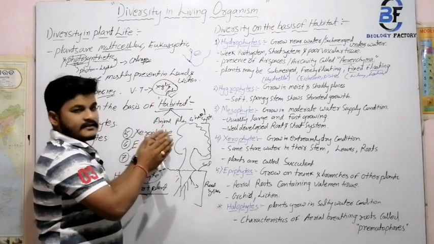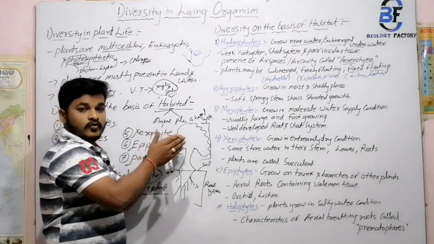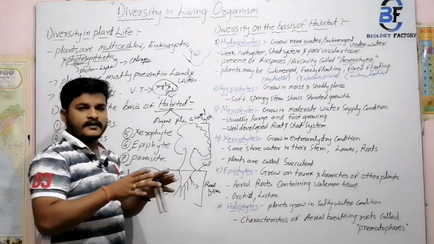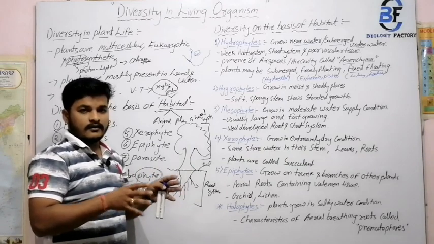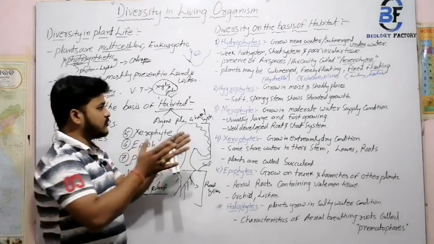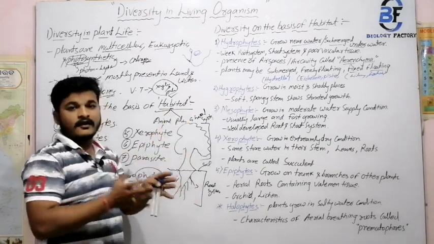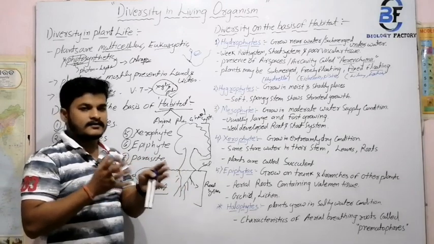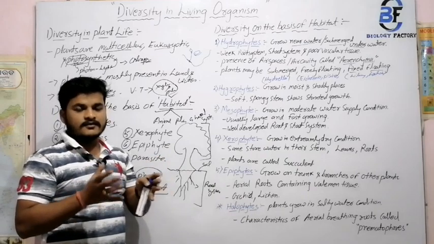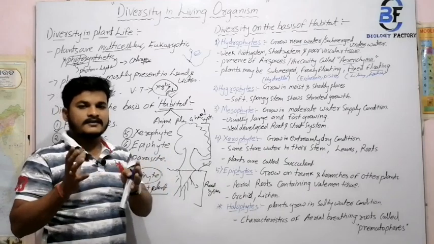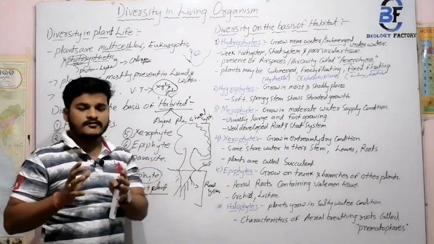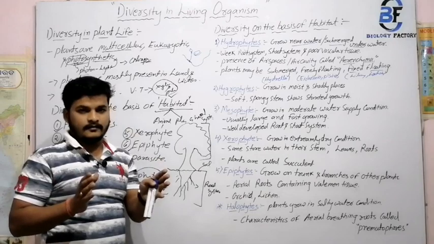Hygro means the plants which grow under shady condition and moisture condition. That means there is no presence of a lot of water. It is a muddy area, or a moist area where there is an absence of light. That means the plants are present in a shady condition. Most of the plants develop in the absence of sunlight. That means sunlight is present, but only for a limited period.